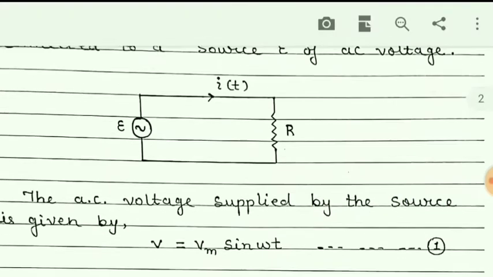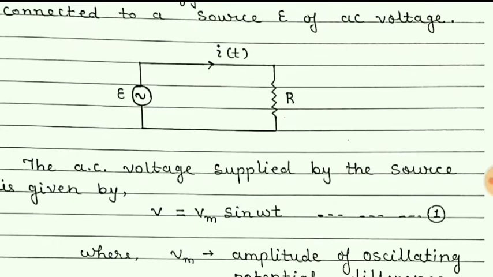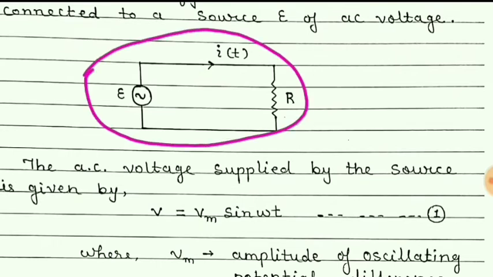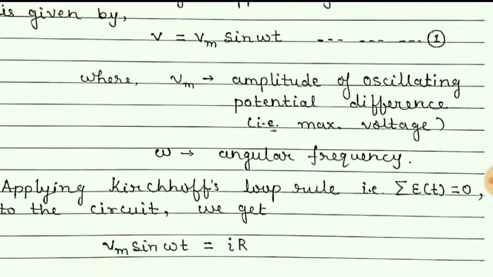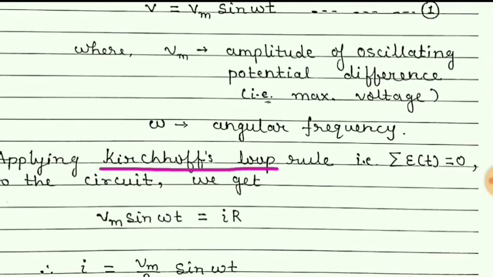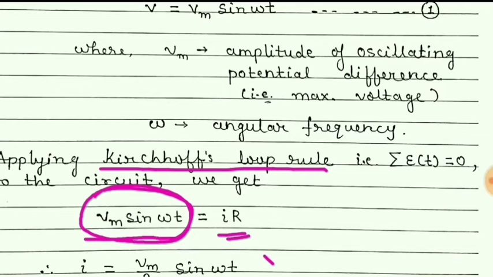Now, applying Kirchhoff's second rule to this circuit, whatever voltage is provided by the source is dropped or used up across this resistor R. And so, when we apply Kirchhoff's loop rule, we get Vm sin omega t, which is the voltage provided by the source, equal to iR. This is the voltage drop across the resistor.